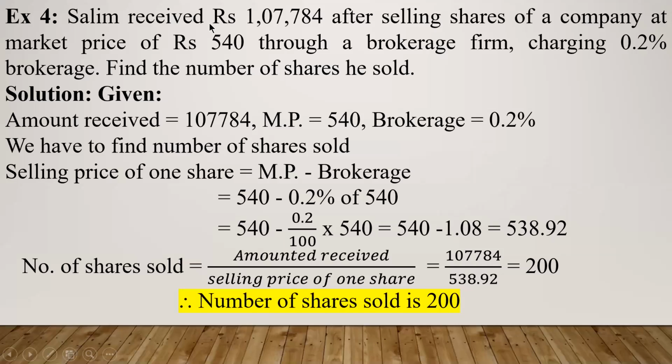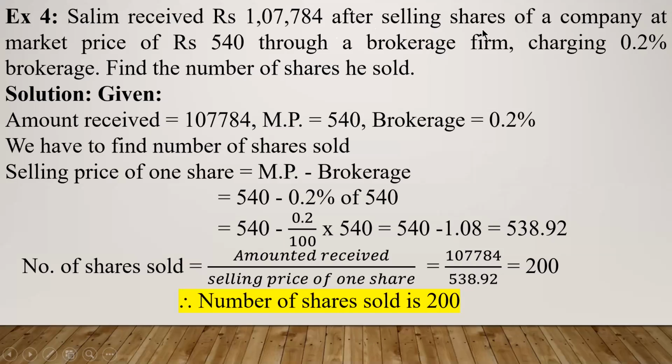Salim received rupees 1,07,784 after selling shares. What have you understood? That this person Salim sold the shares and after selling, how much amount has he received? He has received this much amount. So let us write down. Amount received is equal to 1,07,784. Okay. So I have read up to here and what I understood I have written.